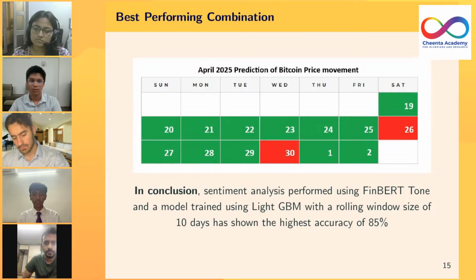Out of the 14 days, our model was able to predict the motion of a cryptocurrency price for 12 days, the same which has been reflected in the calendar which has been displayed here. So this gives us an accuracy of 85%. Next slide, please.